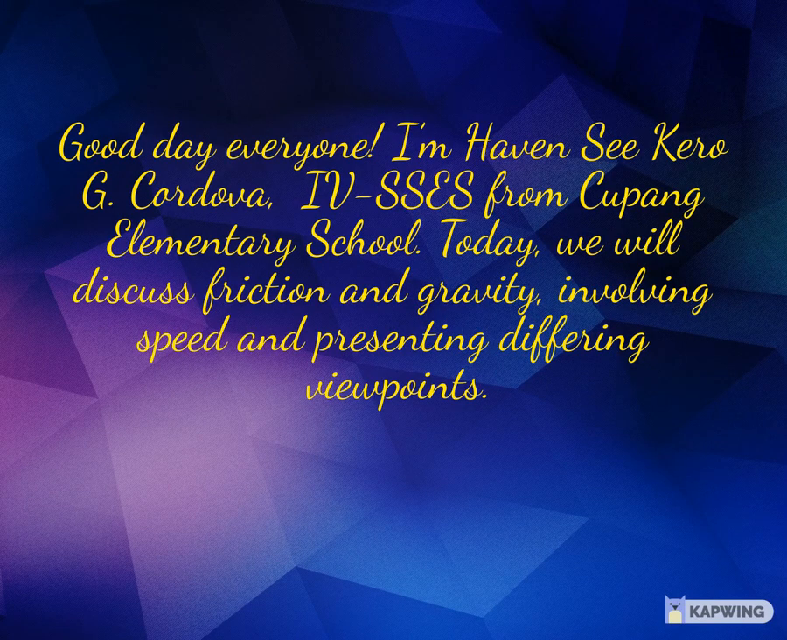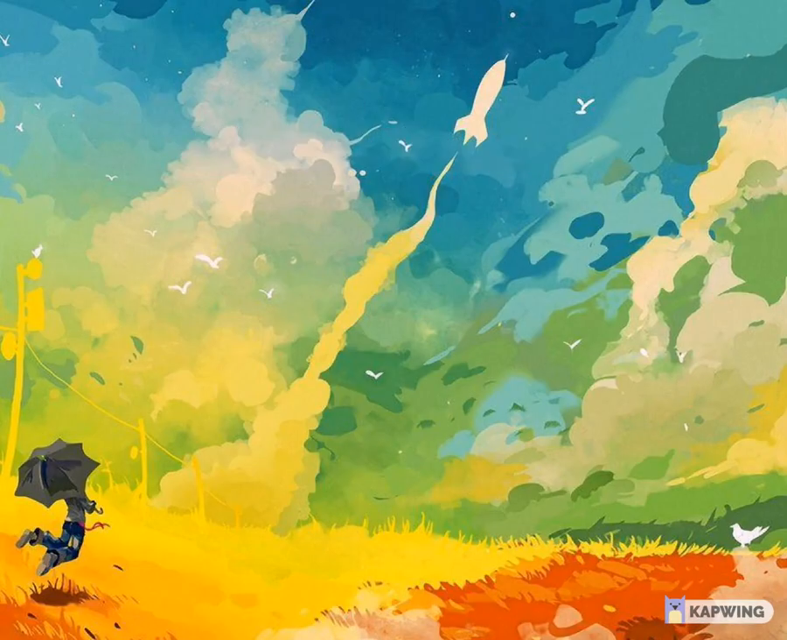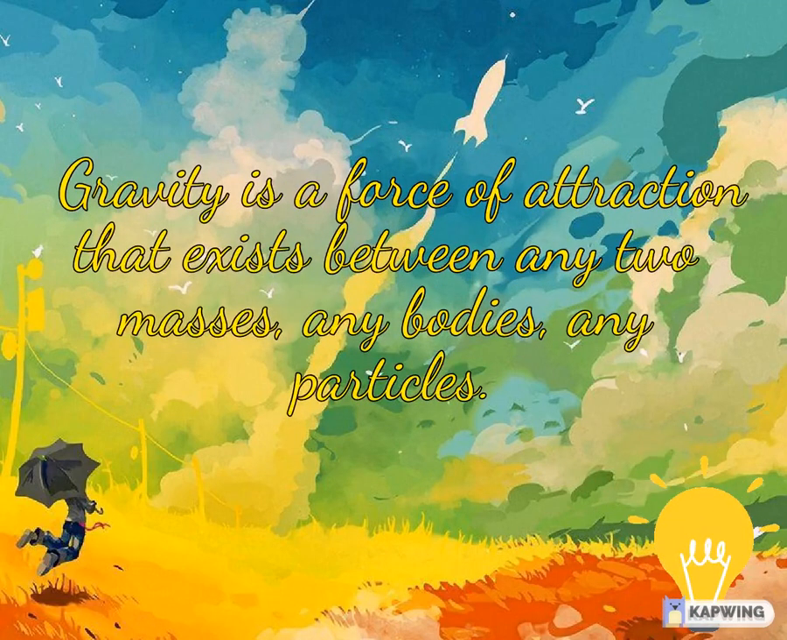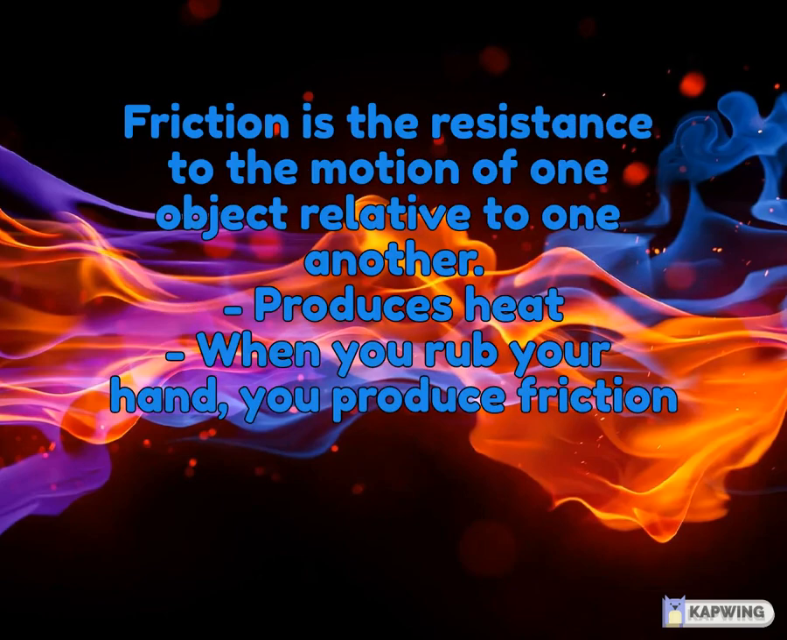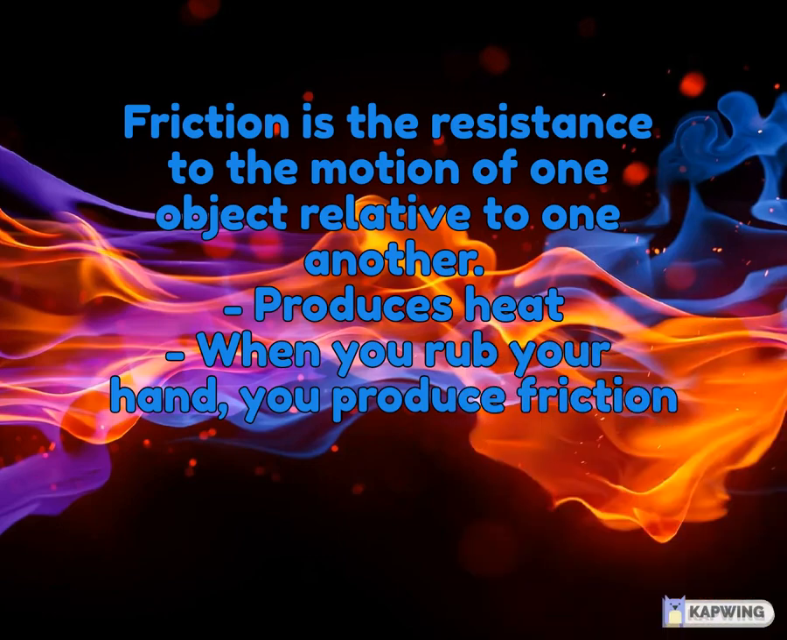Today, we will discuss friction and gravity, involving speed and presenting differing viewpoints. What is gravity? Gravity is a force of attraction that exists between any two masses, any bodies, any particles. What is friction? Friction is the resistance to the motion of one object relative to another. It produces heat. When you rub your hands, you produce friction.